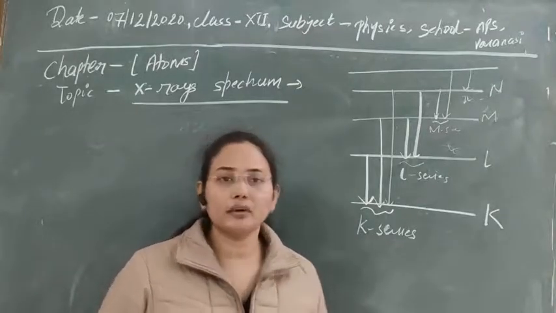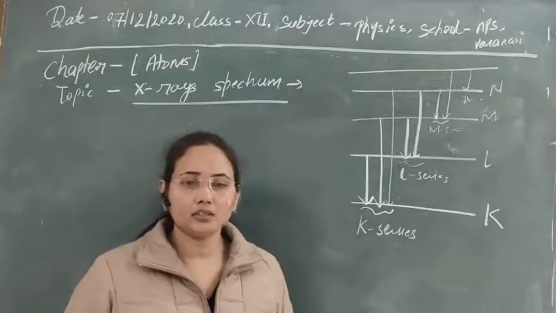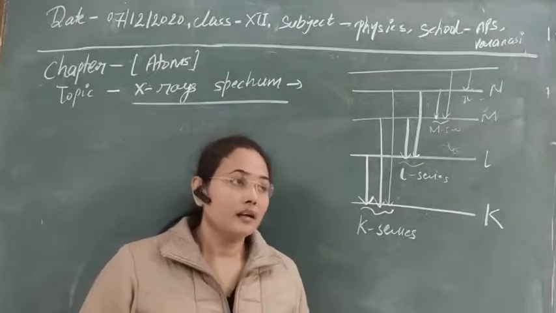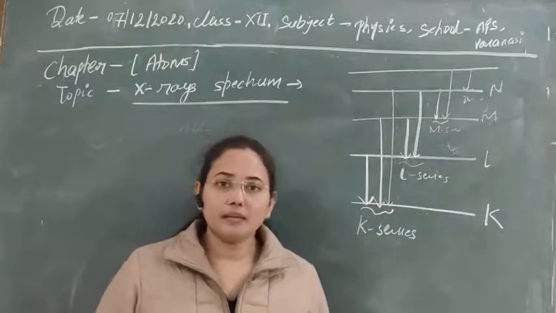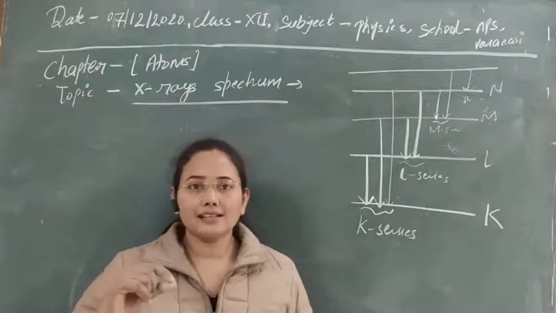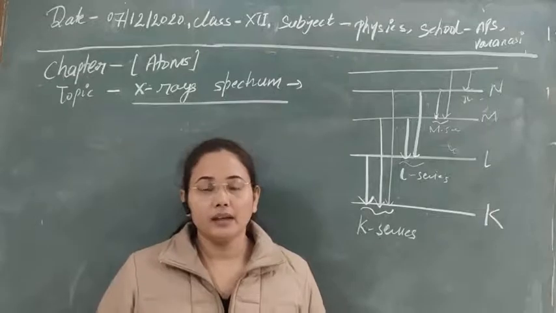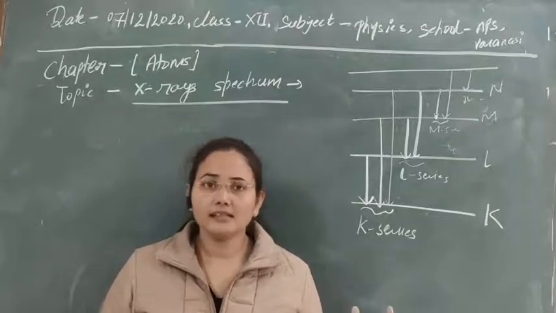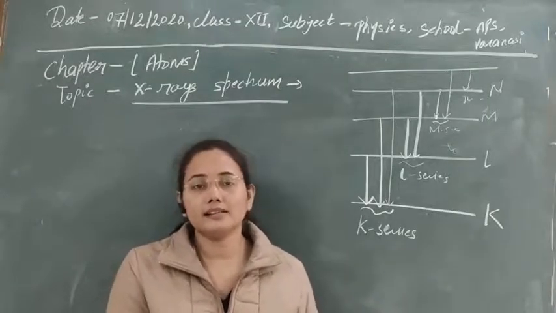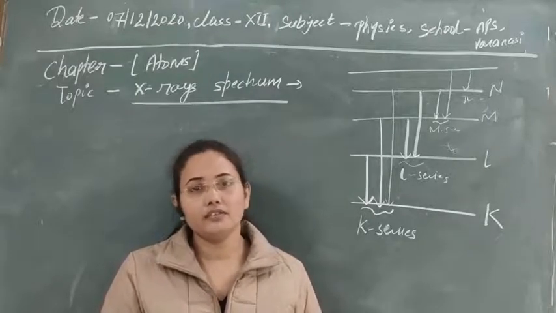Suppose we are talking about the first group elements, hydrogen. I am just talking about the hydrogen spectrum we have already discussed, and also other first group elements that are alkali metals. In the case of alkali metals, there is also one electron in the outer subshell, identical to the one electron in the outer subshell in the case of hydrogen.